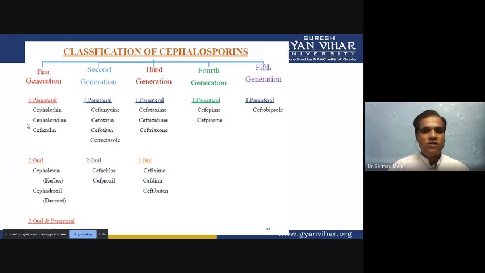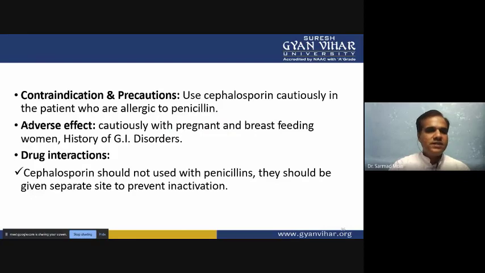In fifth generation only one member is there, ceftobiprole. Contraindications and precautions: use cephalosporin cautiously in patients who are allergic to penicillin. Those patients who have an allergy to penicillin will also show an allergic reaction. Adverse effects: use cautiously with pregnant and breastfeeding women and those patients who have a gastrointestinal disorder. For those patients, we also have to use it very cautiously.